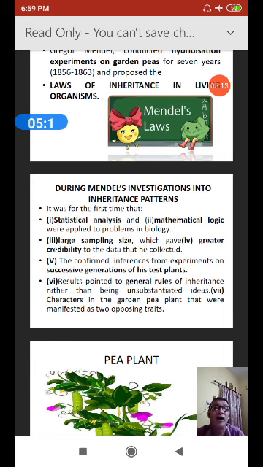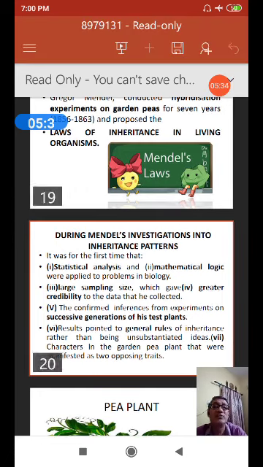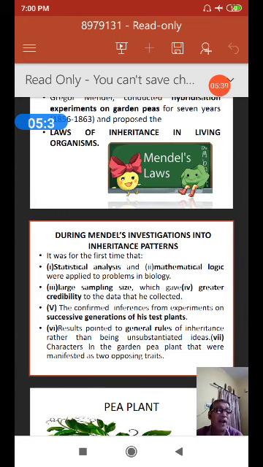The inference was confirmed from the experiments on successive generations of test plants, which pointed to a general rule of inheritance rather than unsustainable ideas. In this way, the characters in the garden pea plant were manifested as two opposite traits.